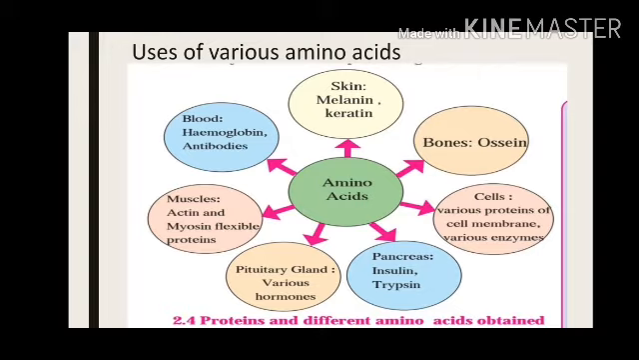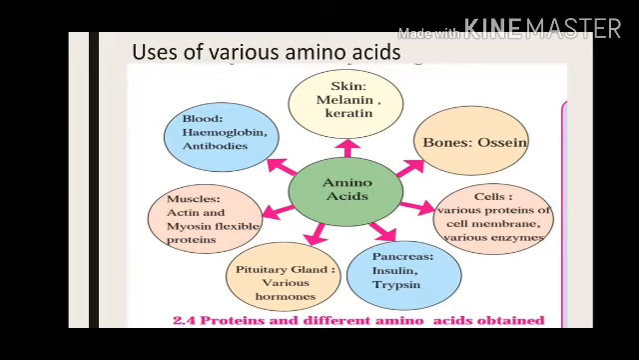Next, the pituitary gland, a very important gland of our body. I hope you all remember. It is the master gland. It produces the maximum number of hormones, and important hormones. So for producing all those important hormones, the pituitary gland requires amino acids.